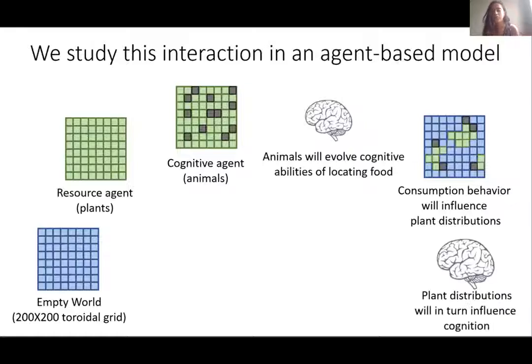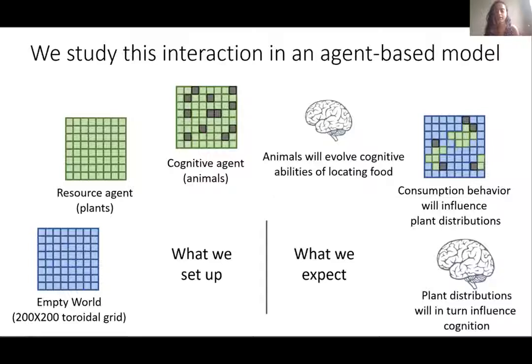And finally, plant distributions will in turn influence cognition, leading to some kind of cyclical interaction of animal cognition and plant distributions. In the slide, on the left-hand side is everything that we had set up in our agent-based model, and everything on the right is what we expected to evolve or emerge as a result of what we had set up in our model.